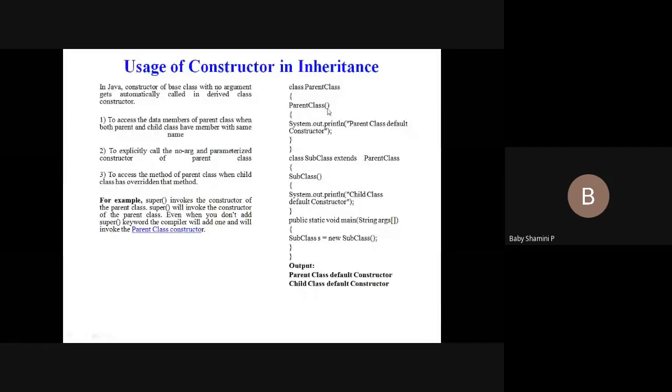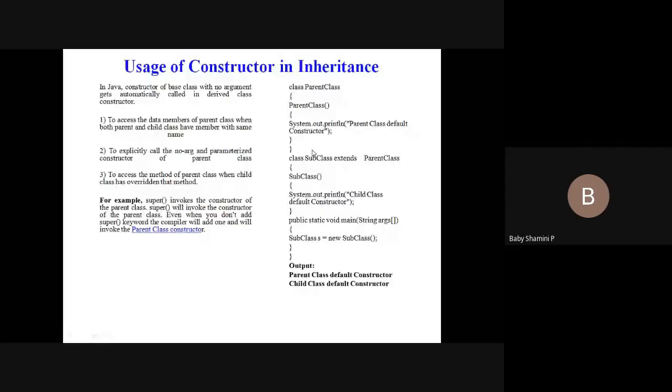Again we have a subclass constructor. I'm going to create an object for the subclass and execute both the parent and child class. Once I create this object, the control moves to the subclass.